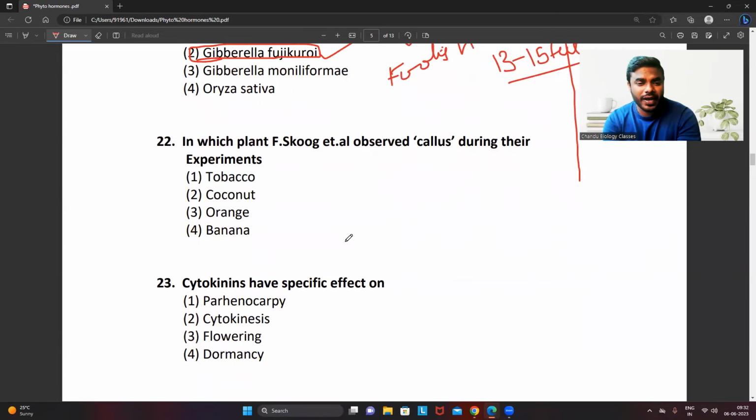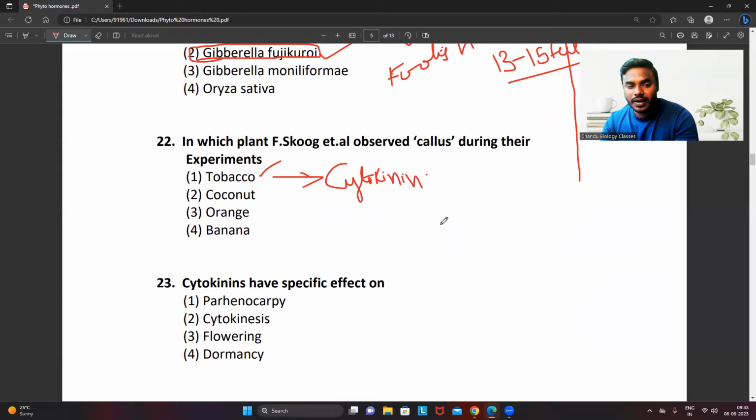22. In which plant did Skoog observe callus? Easy question, right? This is also in the tobacco plant. And remember, while doing the experiment with what? Experiment with the cytokinin.